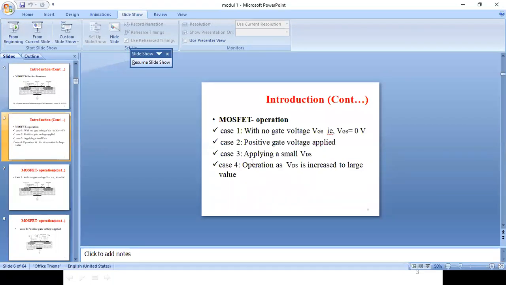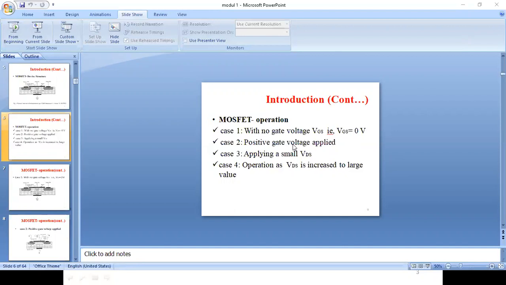Okay, you are going to deal with this in 4 different cases. The first case is with no gate voltage. As I told you, you have 3 terminals, nothing but gate, source, and drain. As far as the gate is concerned, you can apply a particular voltage to the gate, or else you don't need to apply any voltage. So in case 1, you are not going to apply any voltage. So VGS is equal to 0 volt.